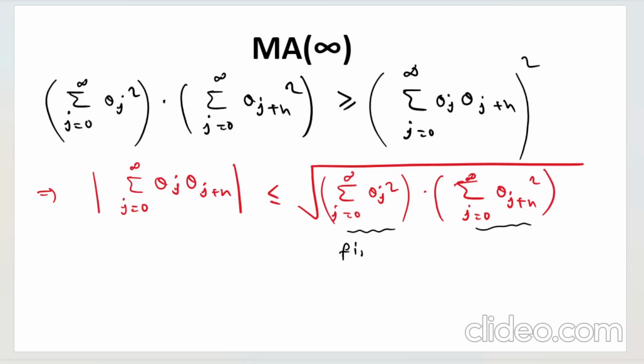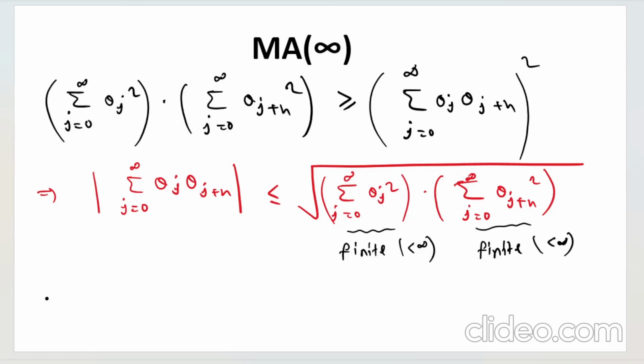So this quantity also has to be finite, and this quantity also has to be finite. I hope this is absolutely clear. It's very simple that for the product to be finite, individual quantities have to be finite. If any of them is infinity, then the product will also be infinite. So individually both these terms have to be finite.